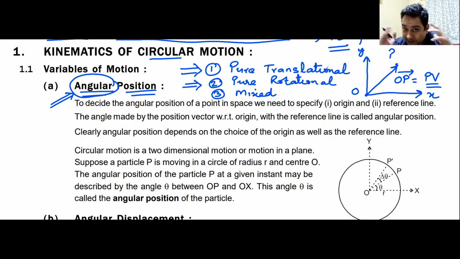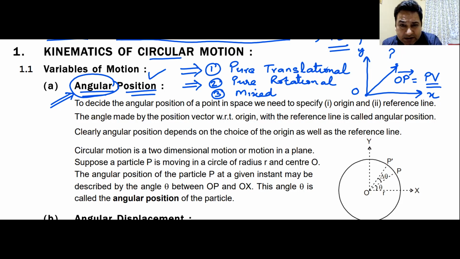As I told you, in circular motion we have the same terms, but we put angular there, so it becomes a term of circular motion. We had position vector in translational motion. Here we have the same term, but the name of that term is angular position.